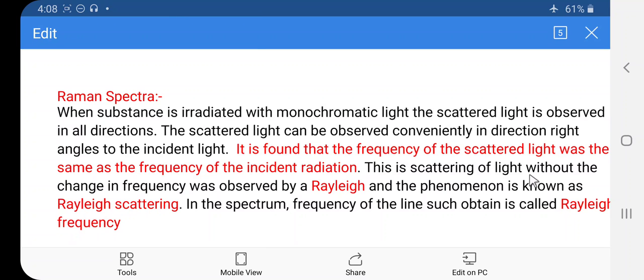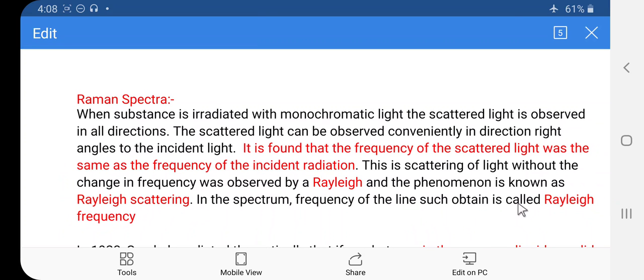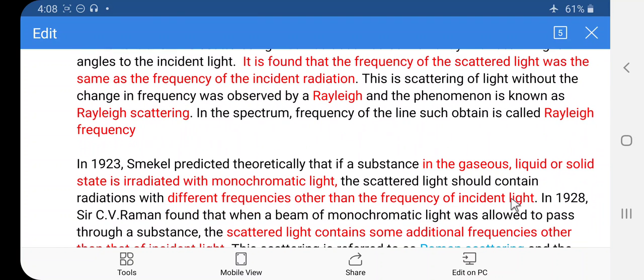The scattering of light without change in frequency was observed by Rayleigh, and the phenomenon is known as Rayleigh scattering. In the spectrum, the frequency of the line so obtained is called the Rayleigh frequency.